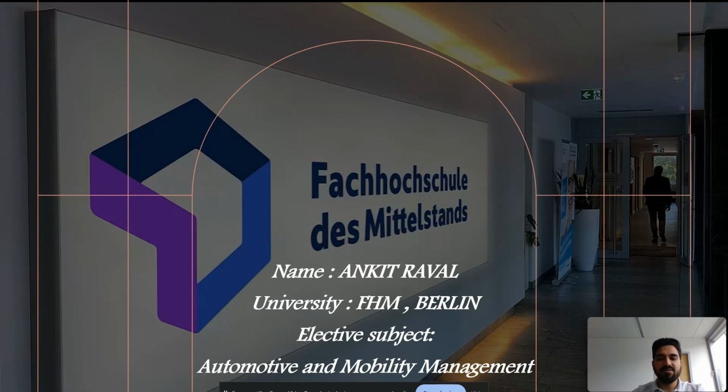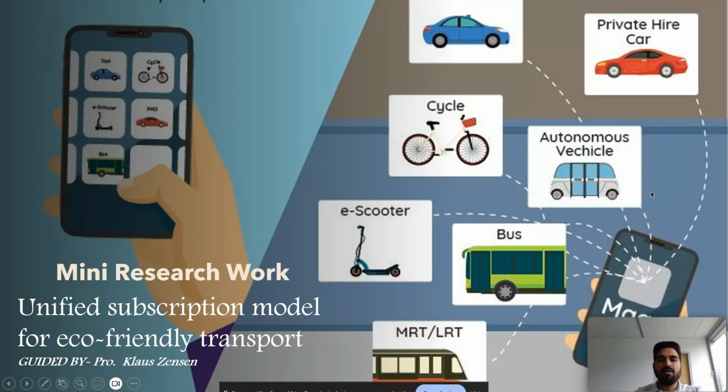My name is Ankit Raval, and I am a student of FHM Berlin. My elective subject is Automotive and Mobility Management. Today, I will discuss one of my many research works, a unified subscription model for eco-friendly transport in Berlin, which is guided by Professor Sensen.